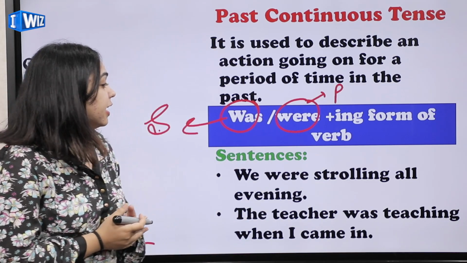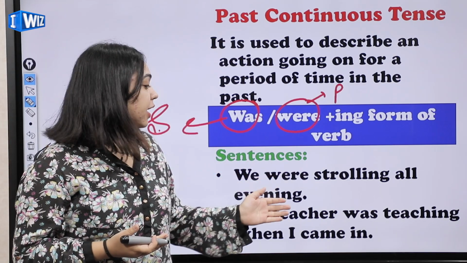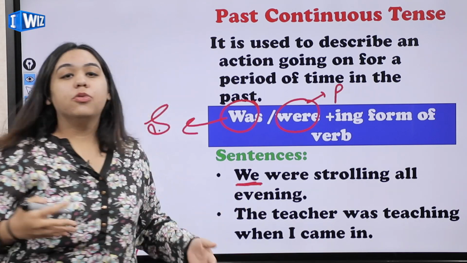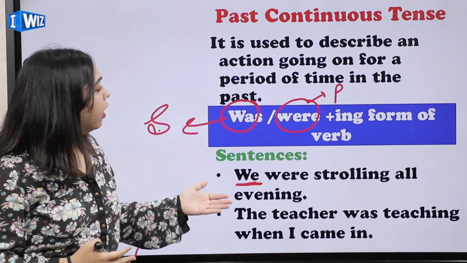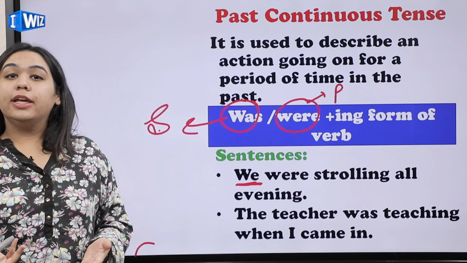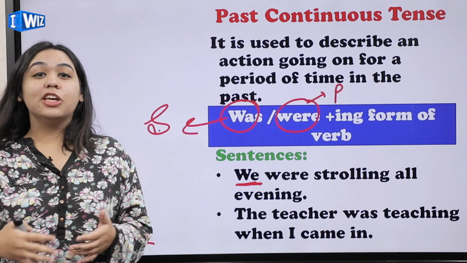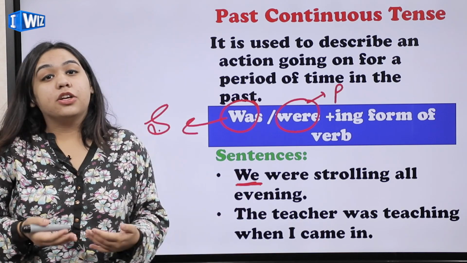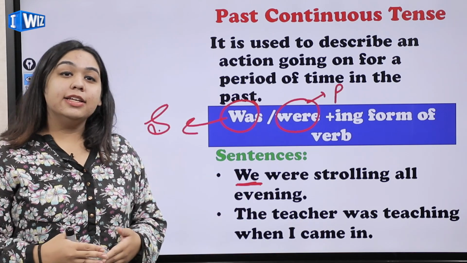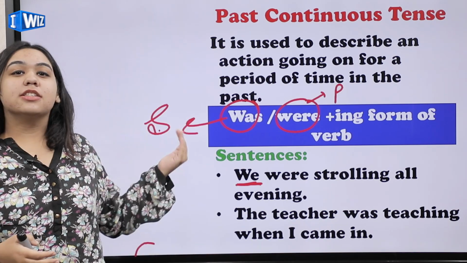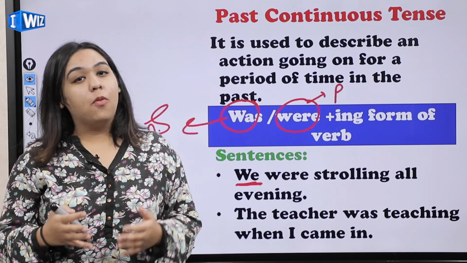So let's read the sentences. We were strolling all evening. Now we here is a plural subject, so you will see that we have used were. We were strolling all evening. If I change the subject to she, I will automatically say that she was strolling all evening, because she is a singular subject. It will take was with it.